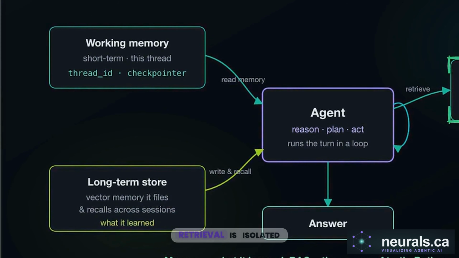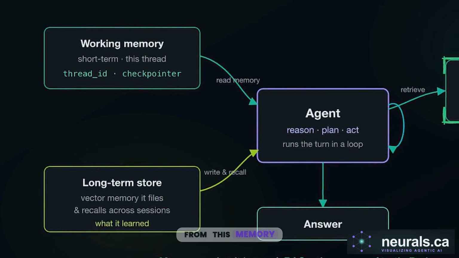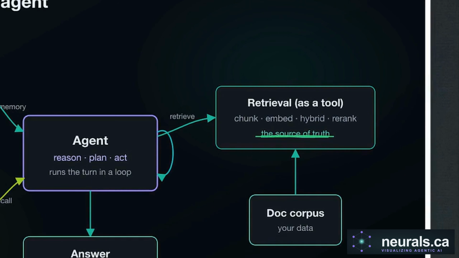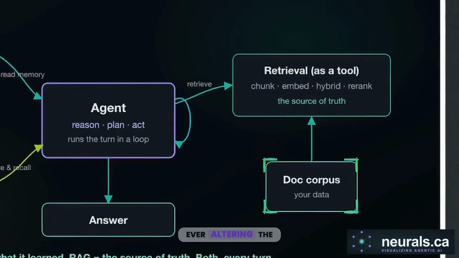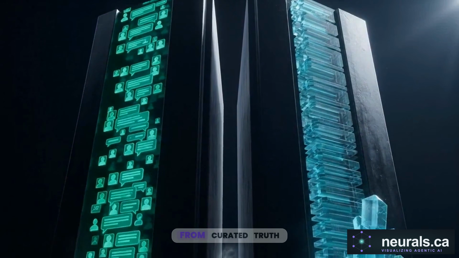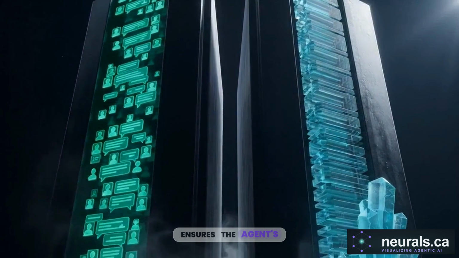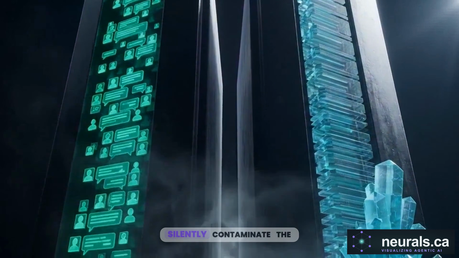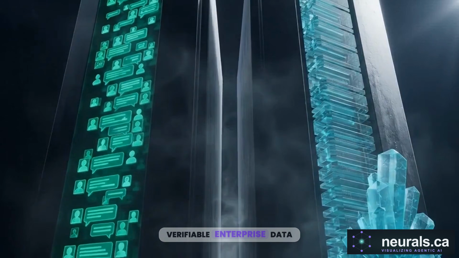Crucially, document retrieval is isolated from this memory loop. RAG is deployed as a discrete tool, explicitly reserved for fetching authoritative ground truth. The agent independently decides when to query the corpus, retrieving evidence without ever altering the underlying data. Physically isolating experiential memory from curated truth ensures the agent's personalized notes never silently contaminate the verifiable enterprise data.